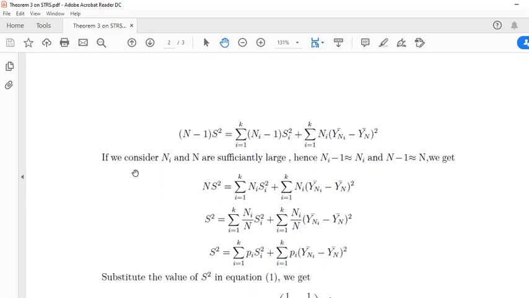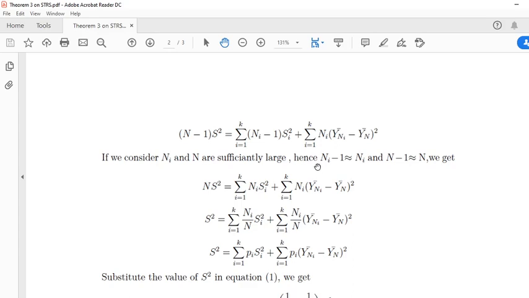Suppose we consider Ni and N sufficiently large, then Ni minus 1 is approximately equal to Ni, and N minus 1 is approximately equal to capital N. There is no effect on Ni and N if we subtract one value.